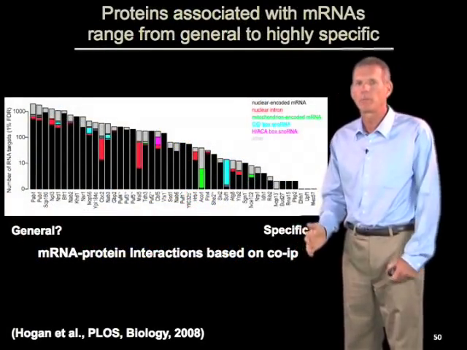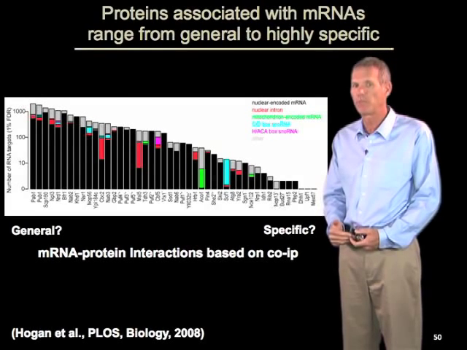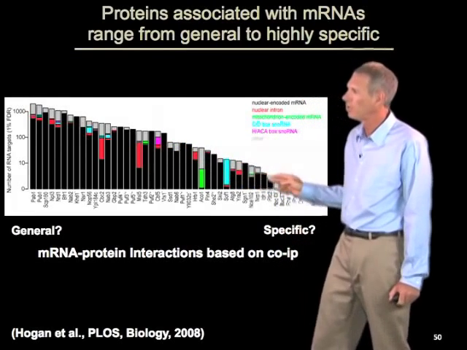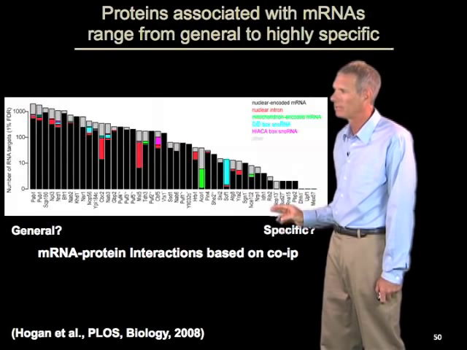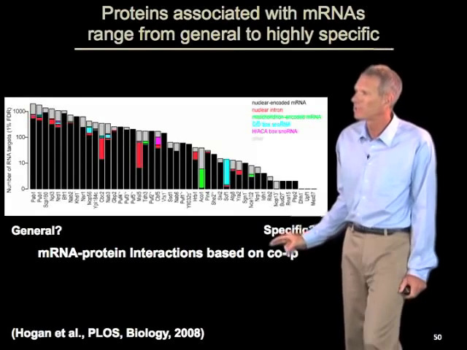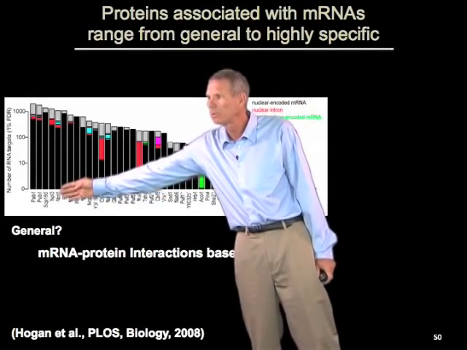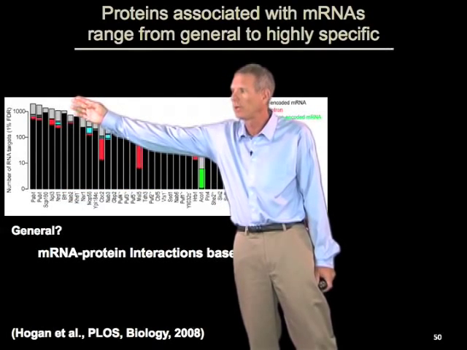Proteins associated with RNAs range from very general to highly specific. This is a diagram of the number of mRNAs associated with about 40 different RNA binding proteins based on co-immunoprecipitation from yeast cells. And what you can see is that some proteins, for example out here, the poly-A binding protein, which we would think of as relatively general, binds to approximately 1,000 mRNAs.